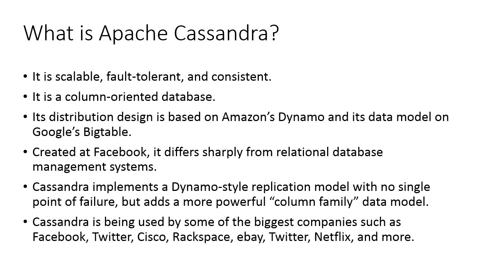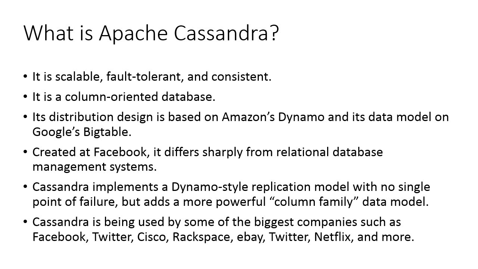Its distribution design is based on Amazon's Dynamo, and its data model is based on Google's Bigtable. It was created at Facebook, and it differs sharply from relational database management systems. Cassandra implements a Dynamo-style replication model with no single point of failure, but it also adds the more powerful column family to the data model. It is being used by some of the biggest companies like Facebook, Twitter, Cisco, Rackspace, eBay, Netflix, and many more.